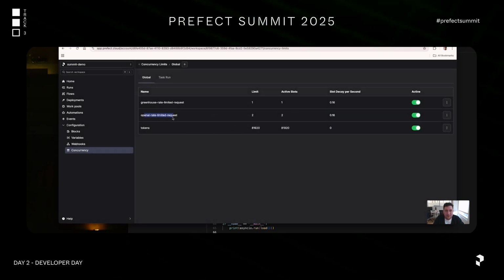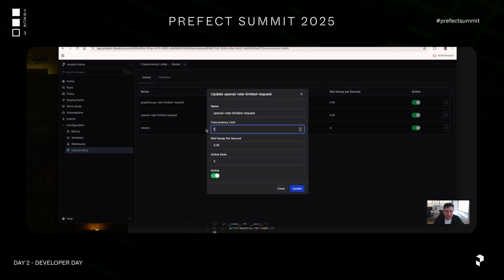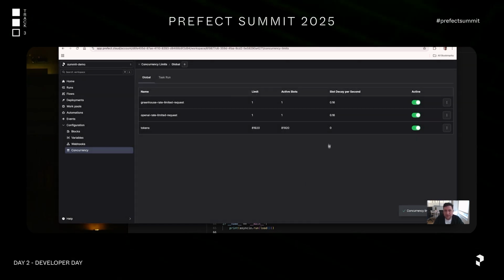So here, when I think about my OpenAI rate limit, I'm going to give it basically 2 slots, and I'm going to give it a slot decay per second. Actually, I'm going to have 1 slot here. The reason I do a slot decay per second is I'm trying to make no more than 10 requests per minute. This is just for the purposes of this demo. Of course, if we really want to respect OpenAI's prescribed limit, it depends on your plan type. So I'm just going to set the constraint that I don't want to make more than 10 requests to OpenAI per minute.